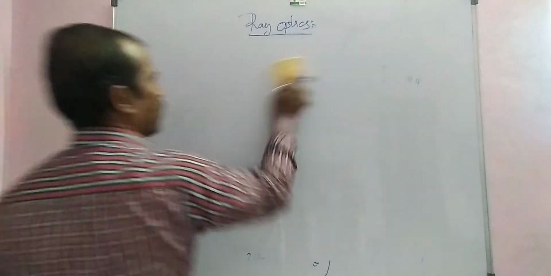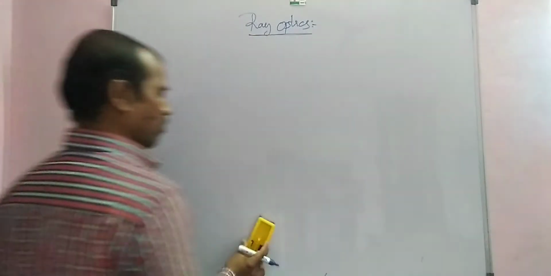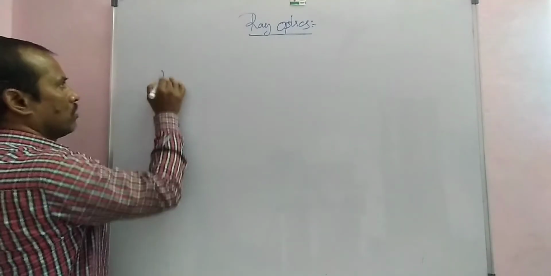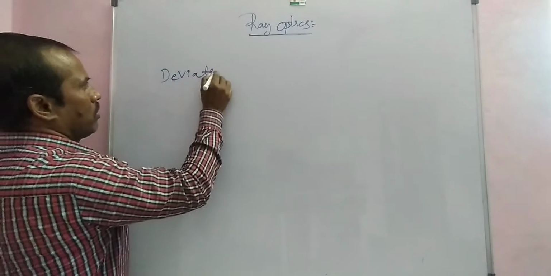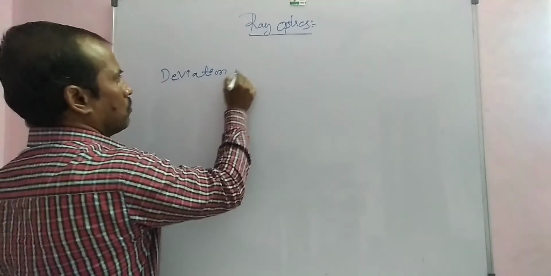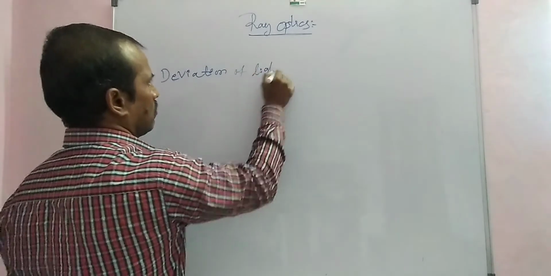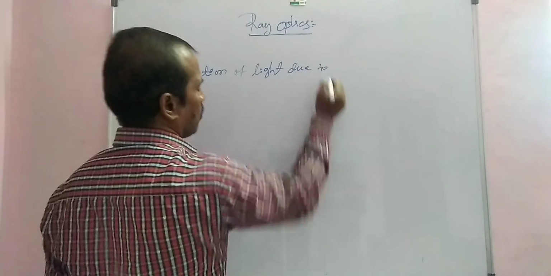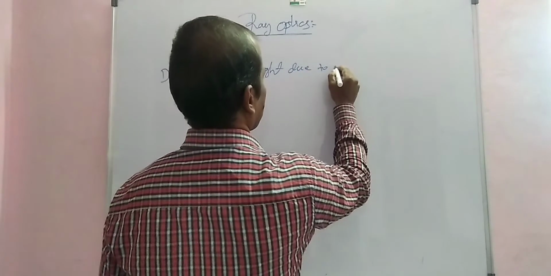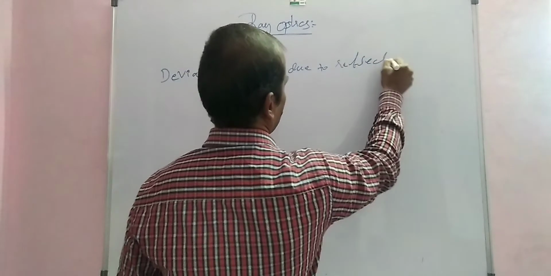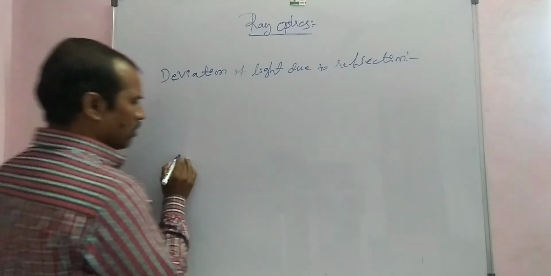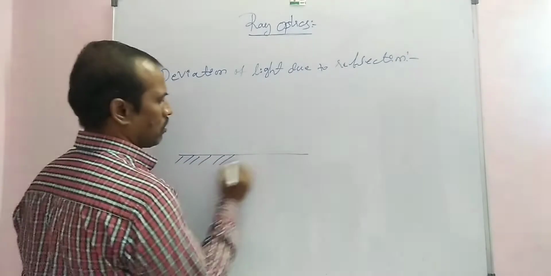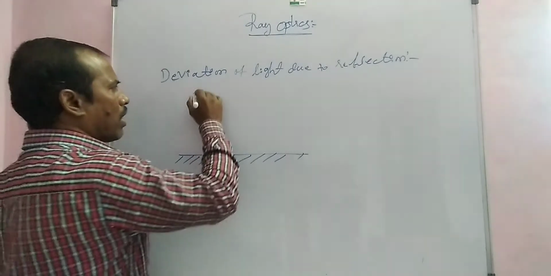Some examples, very important in JEE and NEET, some problems explained. Deviation of light due to reflection.